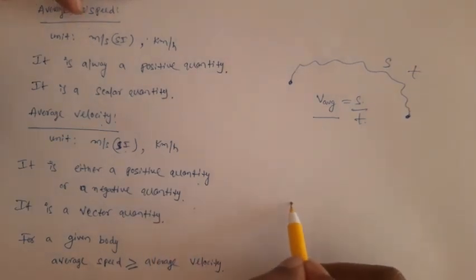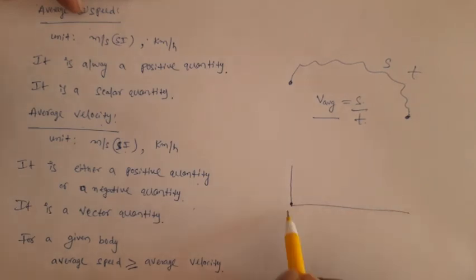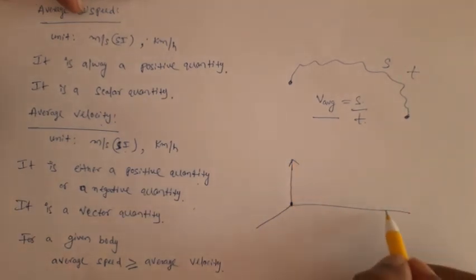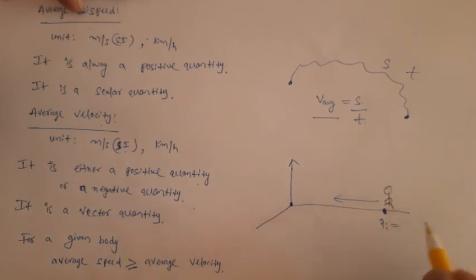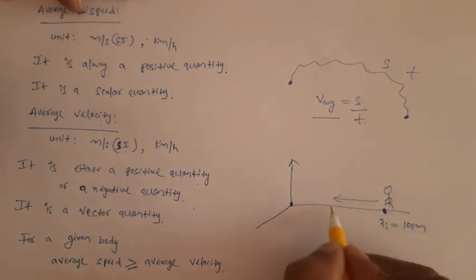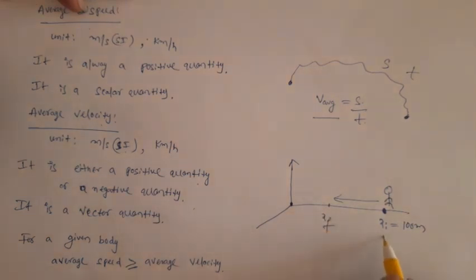Suppose you are here, so in your frame of reference, your friend is here, and he is moving toward this way. Your friend's initial position xi is 100 meters, and finally he is reaching this point. Let's say the initial time ti is 0 seconds and the final time is 5 seconds. xf is, let's say, 50 meters. Initial position is 100 meters and final position is 50 meters, initial time is 0 seconds and final time is 5 seconds. Now what is the displacement? Final minus initial, 50 minus 100.